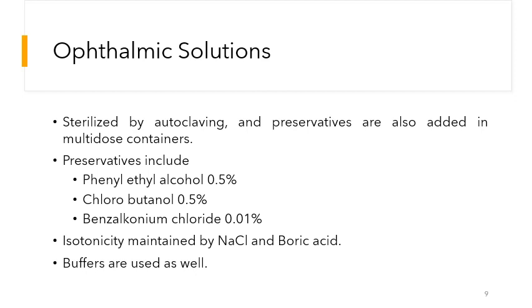The different types of preservatives that can be used in ophthalmic solutions include phenyl ethyl alcohol in a concentration of 0.5%, chlorobutanol in a concentration of 0.5% as well, and benzalkonium chloride in a concentration of 0.01%. Of course, we also have to maintain the isotonicity of the ophthalmic solutions, and it can be maintained with the addition of sodium chloride or boric acid. If it is required to maintain the pH of the preparation, we can also use a buffer for maintaining the pH of the preparation.